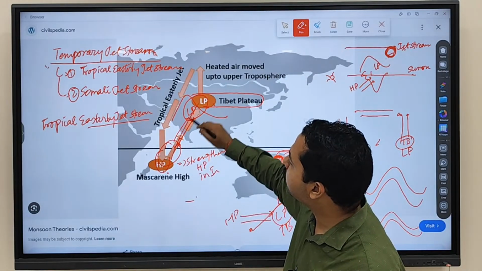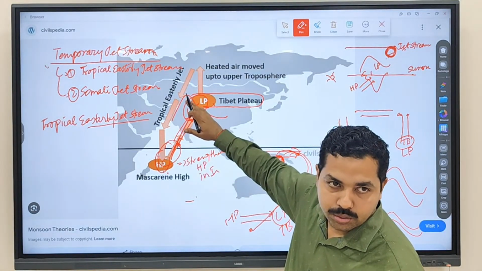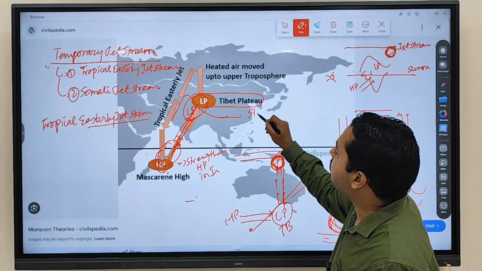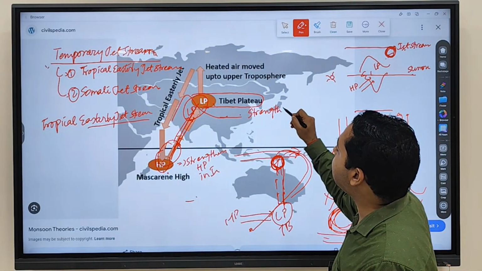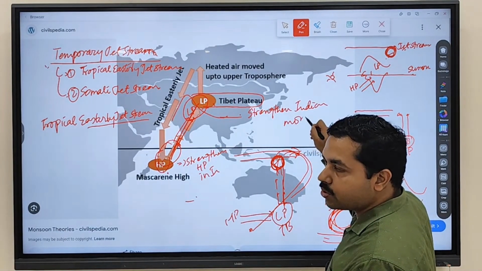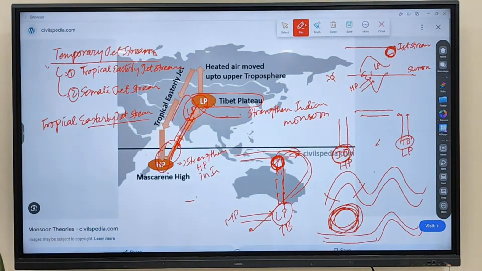As a result, more wind will blow from where to where? From high pressure towards low pressure. And that's why this also strengthens the Indian monsoon. So the tropical easterly jet stream also strengthened the Indian monsoon.